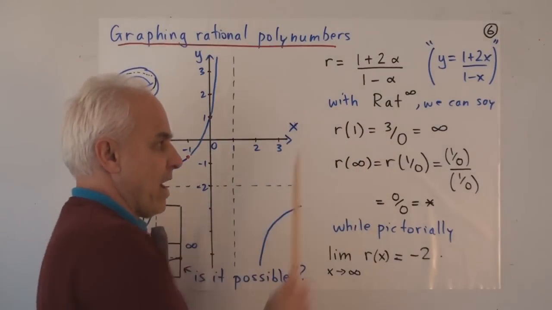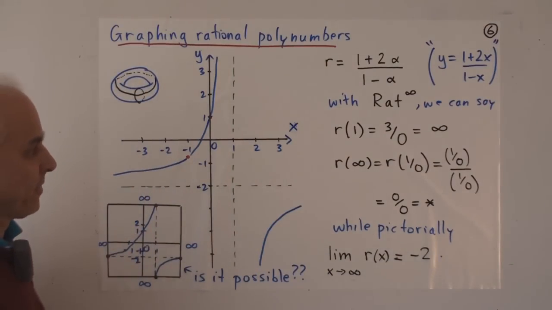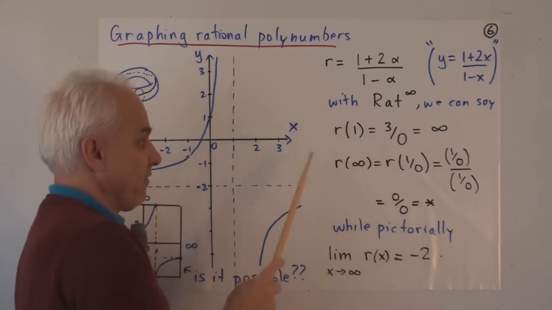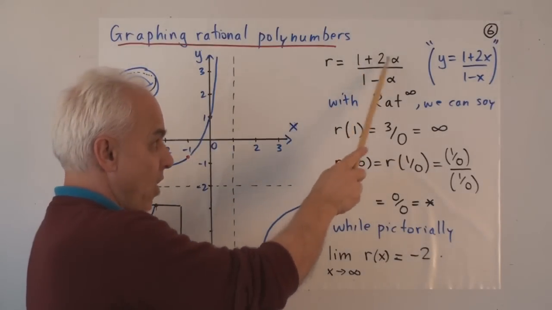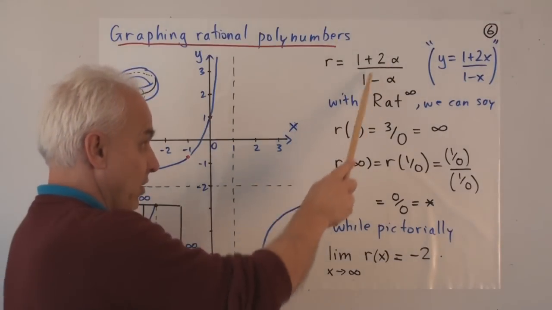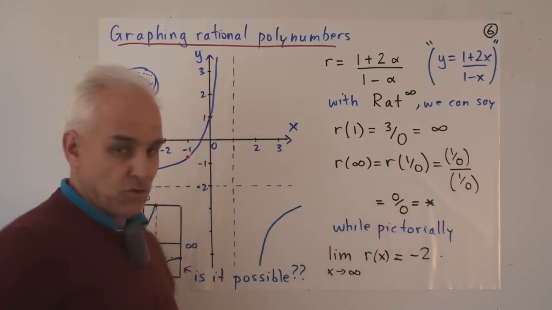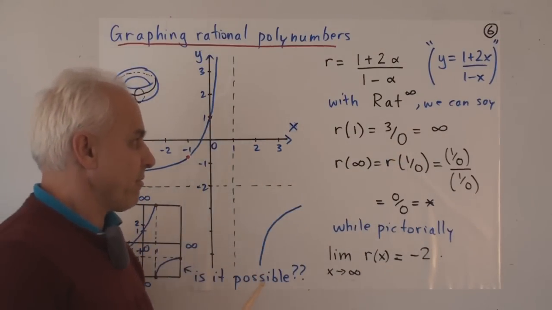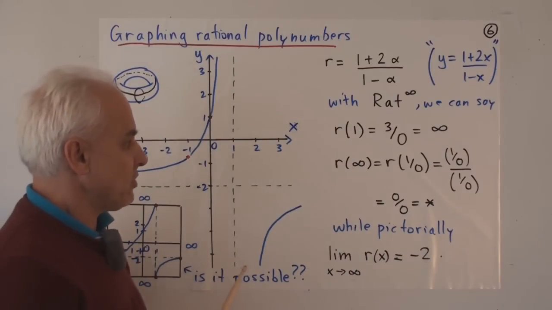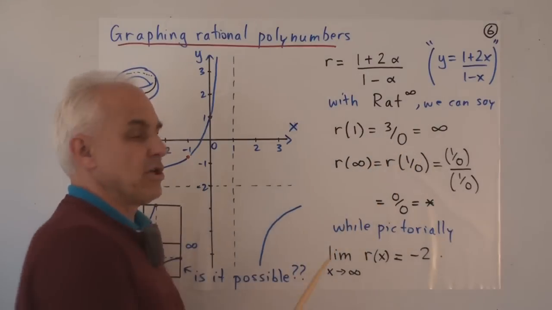All right, so what do the extended rational numbers do for us? Well, first of all, they allow us to substitute a certain value. For example, we can calculate r of 1. If we plug 1 into here, we will get 3 over 0. Now usually that's frowned upon, but if we have an approach where extended rational numbers are allowed, we might say, well, that's not so unreasonable. That's the thing that we're usually calling infinity.